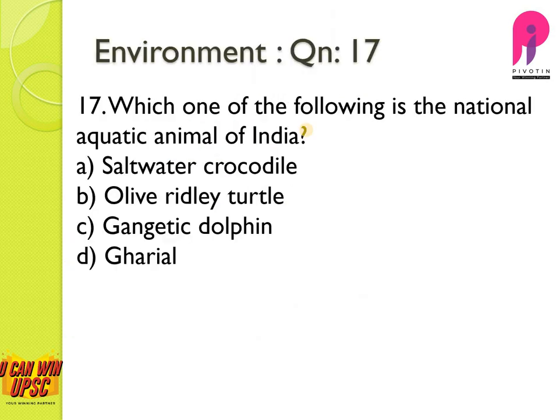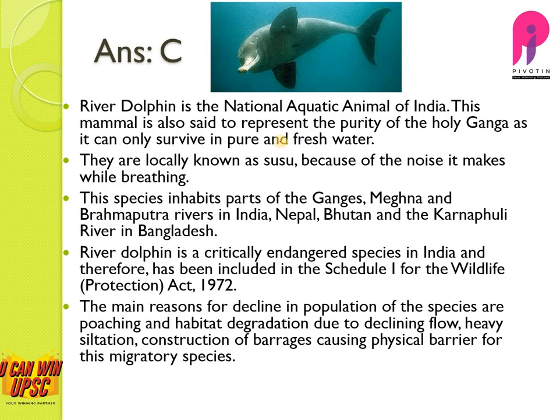Question number 17. Which one of the following is the national aquatic animal of India? It is a factual question and the direct answer to this is Gangetic dolphin. It is also called the Susu dolphin because of the noise it makes while breathing.